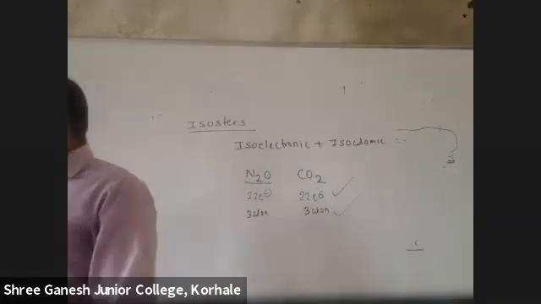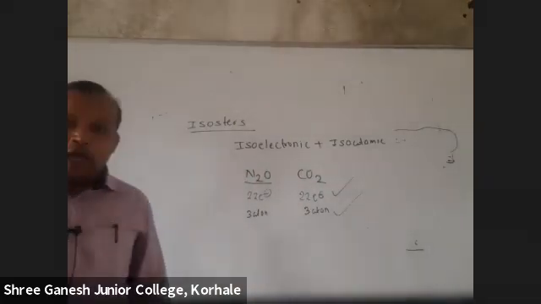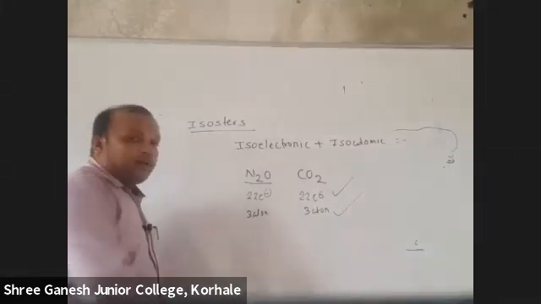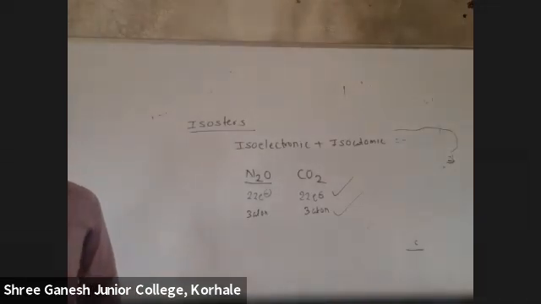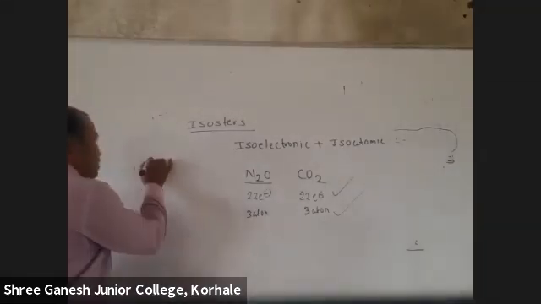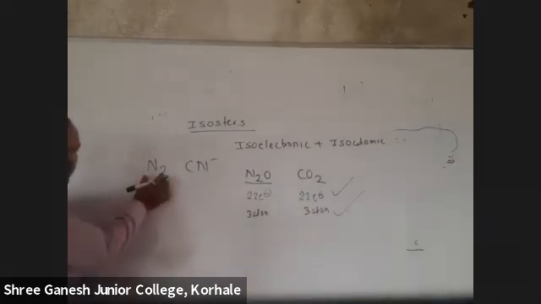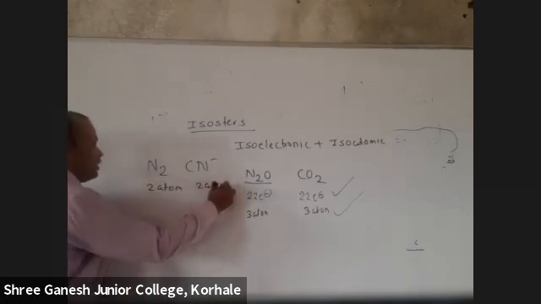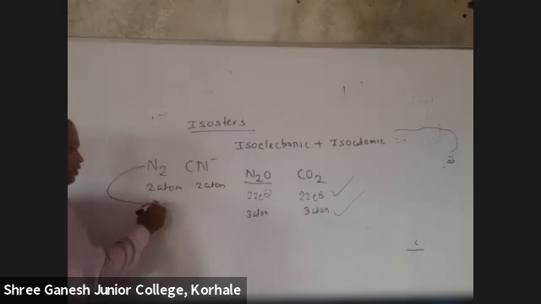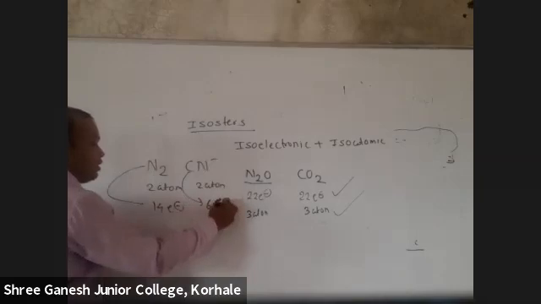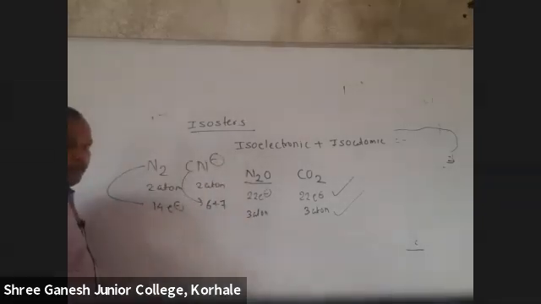Can I say all isosteres are isoelectronic, but all isoelectronic are not isosteres? Okay, one more example we will take. N2, CN minus. Definitely I can see here 2 atoms. Here also 2 atoms. Definitely it's isoatomic, but let us check whether it's isoelectronic. 14 electrons. Carbon 6 plus nitrogen 7, minus 1 charge means what? We need to add 1.